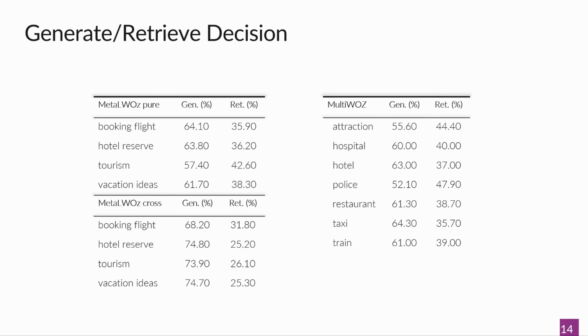On MultiWOZ, the situation is overall the same, but the trend is for more retrieval. It may be due to the fact that on this unseen data, the model is less confident in its own generated responses and chooses to fall back to retrieval logic more frequently.